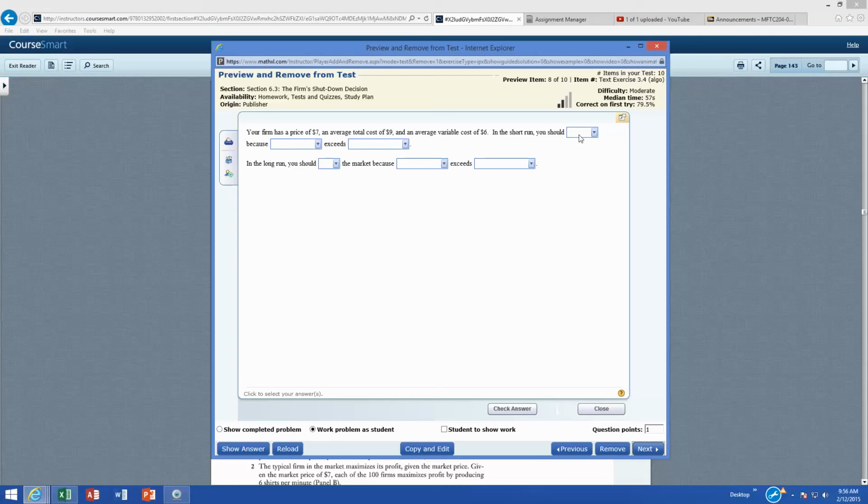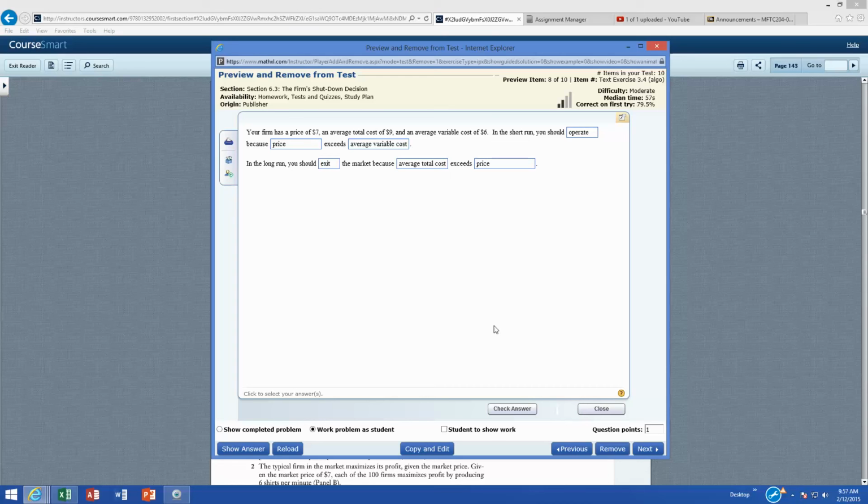So in the short run, we would still operate, just like the Excel spreadsheet says, because my price is more than my average variable cost. In the long run, however, if this continued, we would exit the market, because in a purely competitive market it's easy to enter and exit. My firm will exit the market because the average total cost exceeds what I'm getting in my price.